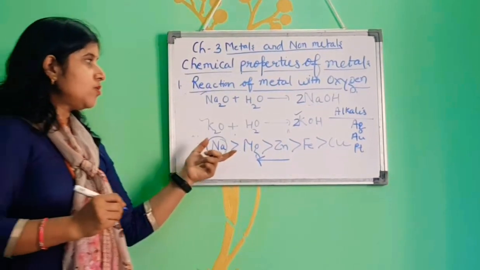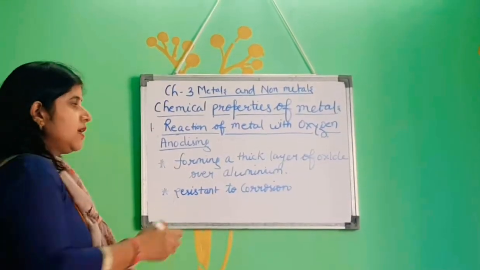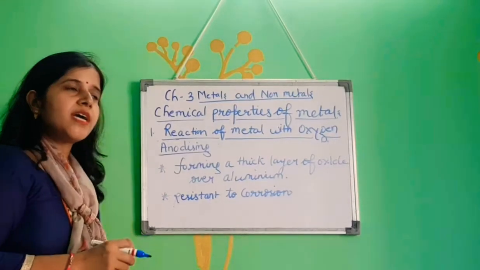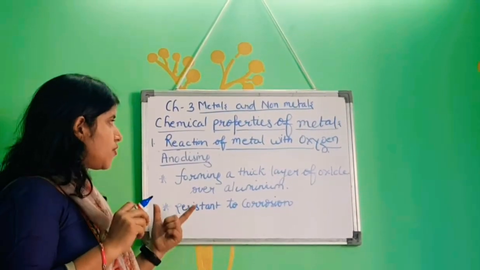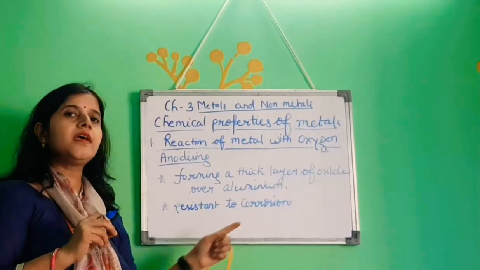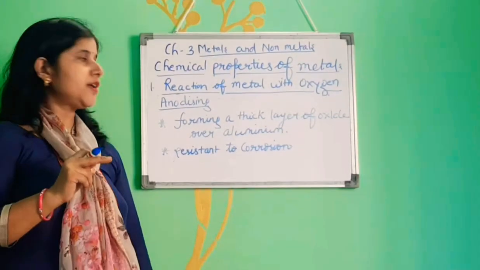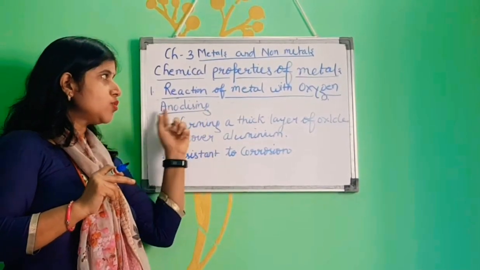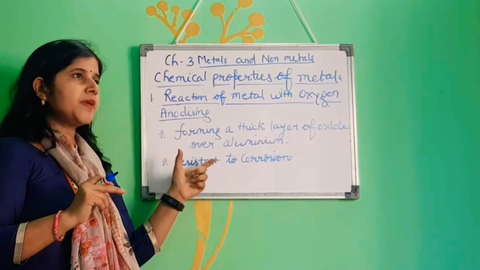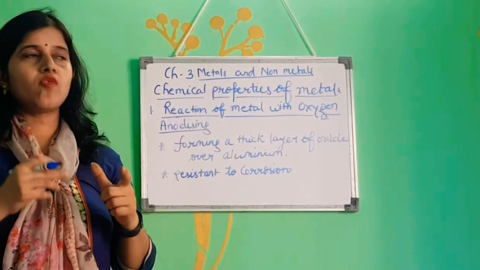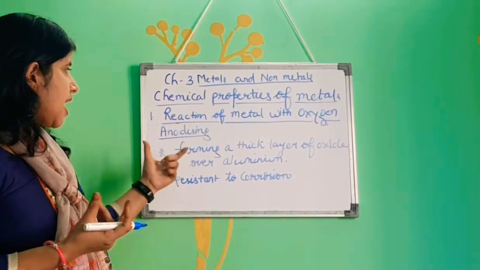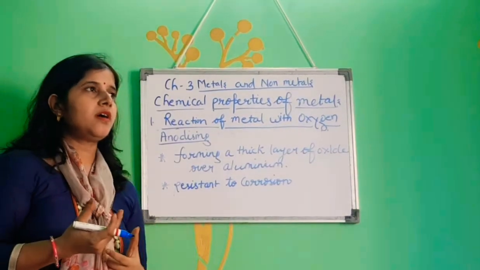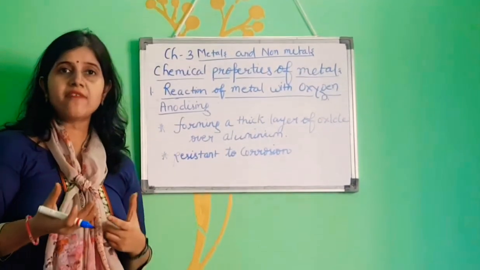Okay. Now let's move to anodizing. Anodizing is the last topic of reaction of metal with oxygen. It is also a very important topic, so please try to learn and understand it. What is anodizing? Why do we have to do it?